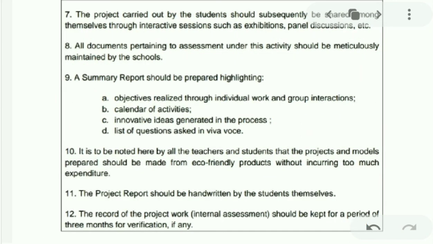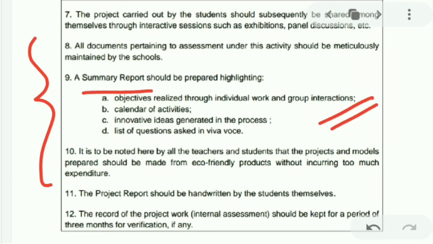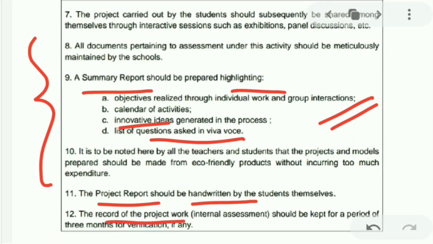Apart from this, these are the basic guidelines mentioned for the project. A summary report should be there, which should be highlighted. It should be innovative. A list of questions asked in the viva should be there. A project report should be there. Students should write it in their own handwriting. The record of internal assessment should be there. This is for the teachers as well. So this was it for the syllabus part.